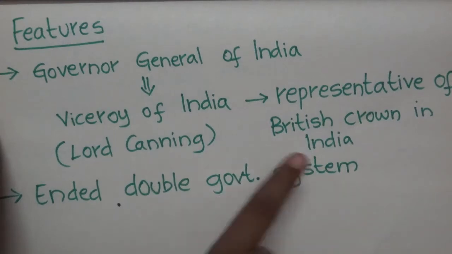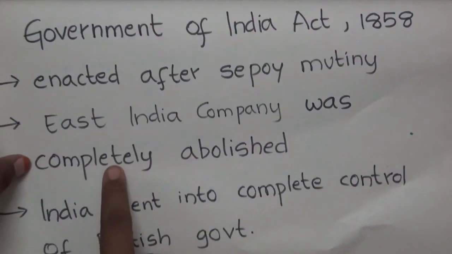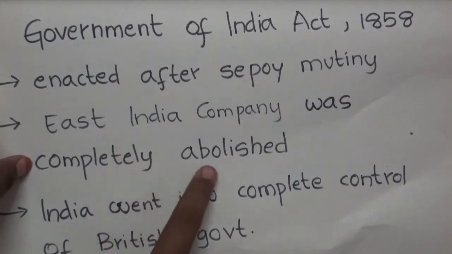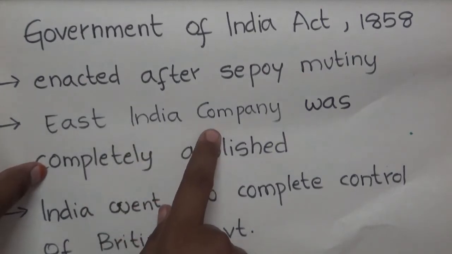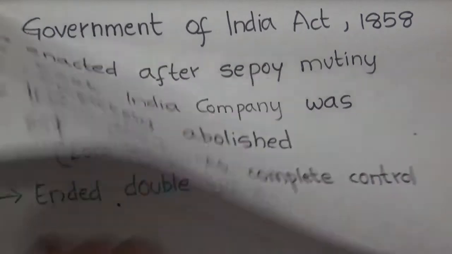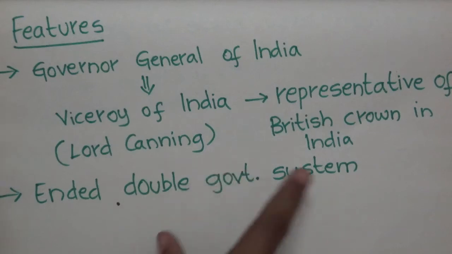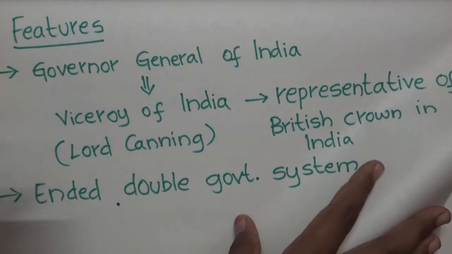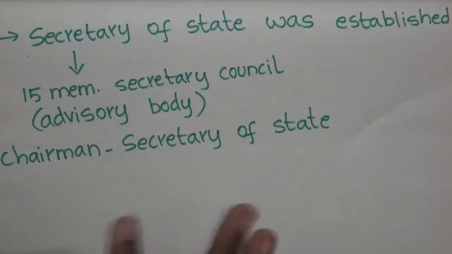And next, it ended the double government system. Double government system means board of control and court of directors. When East India Company was abolished, the double government system was also abolished. Why? Because this double government system was formed to control and regulate East India Company. Is that fine? As a result, it ended the double government system. Relate each and every feature so that you can remember for a longer duration, and there will be no other confusions.